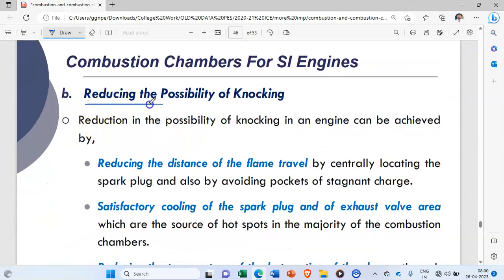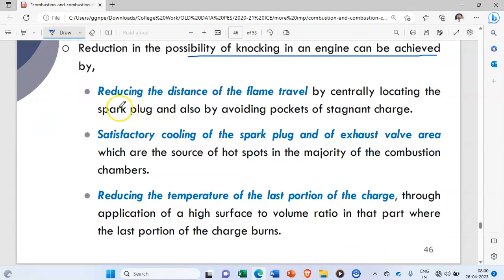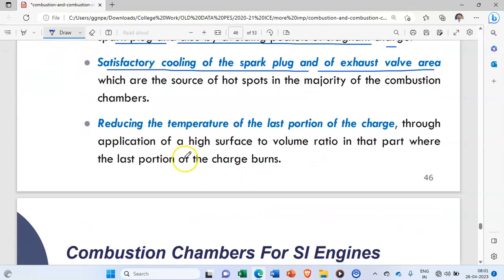Next parameter is reducing the possibility of knocking. So how to reduce the possibility of knocking? We have already discussed. So reduction in the possibility of knocking in an engine can be achieved by reducing the distance of the flame travel. Means what? By centrally locating the spark plug and also avoiding pockets of stagnant charges. Next point is satisfactory cooling of the spark plug and the exhaust valve area, which are a source of hot spots, okay, and which may lead to knocking.